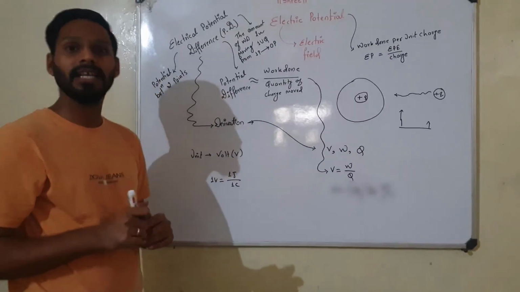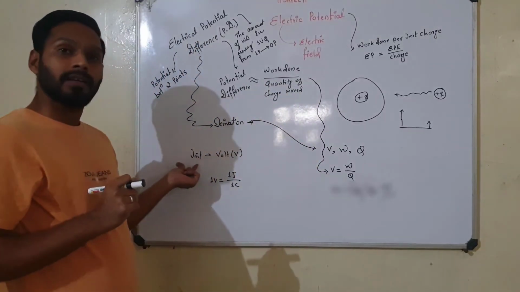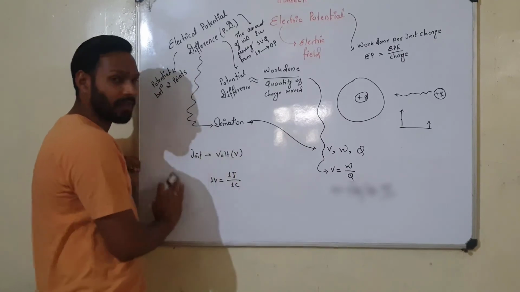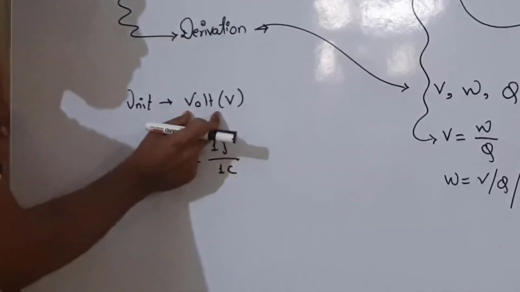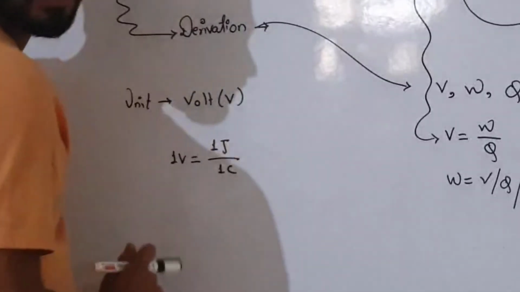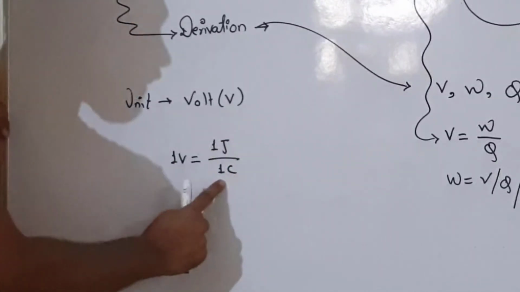So one of the scientists, Alessandro Volta, defined the unit for the potential difference. According to him, the unit is volt and denoted by capital V. As we know, potential difference is measured in terms of voltage, work done is measured in terms of joule, and quantity of charge is measured in terms of coulomb. Therefore 1 V is equal to 1 J upon 1 C.